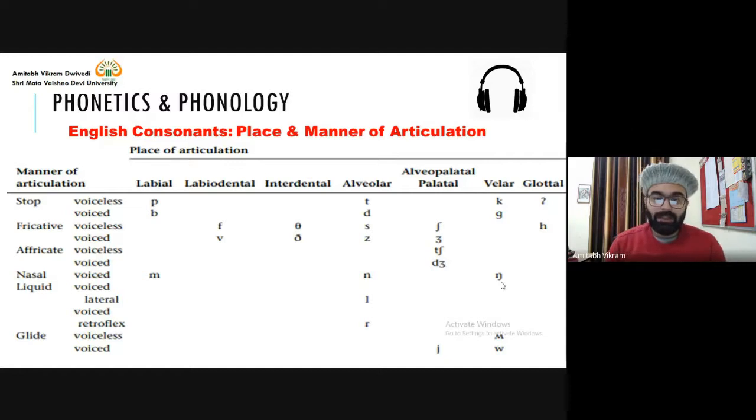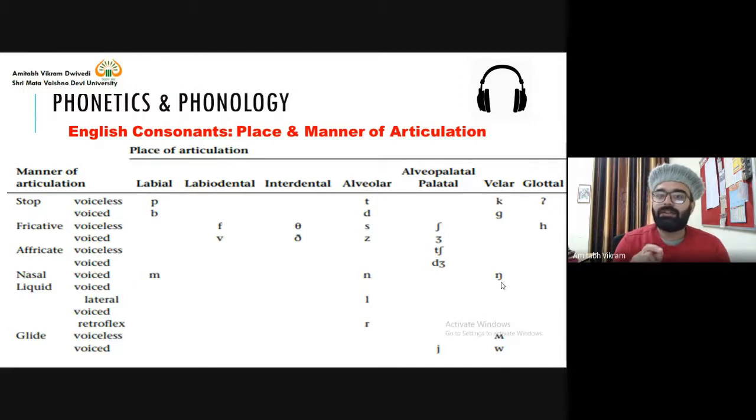Now let's come to liquid. And in liquid, there are two types of sounds, and only two sounds. One sound in English is lateral, and another one is retroflex. Retroflex sounds are where the tip of the tongue is bent. For example, if you pronounce the r sound continuously, r, r, r, r, r, fine.